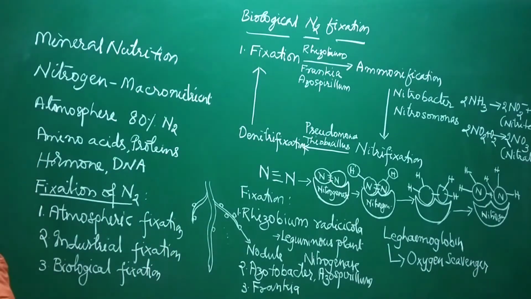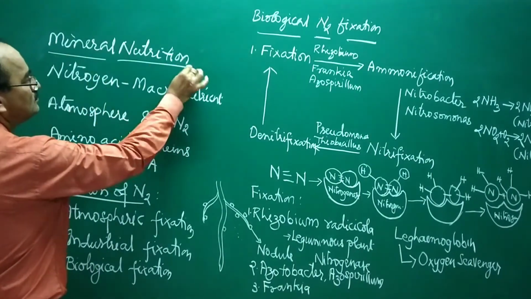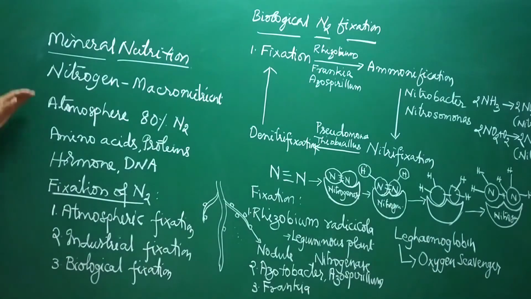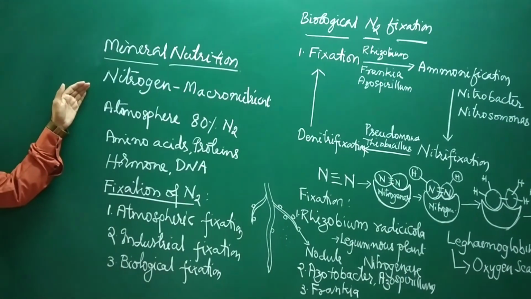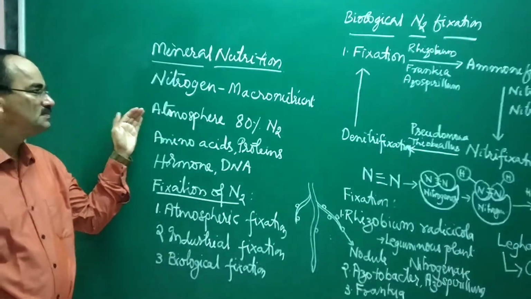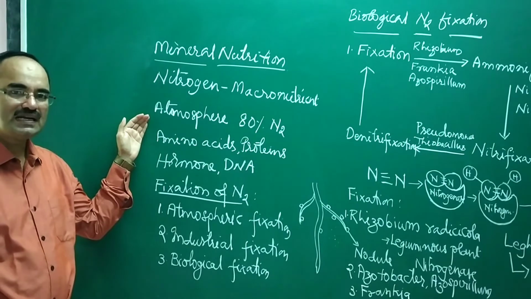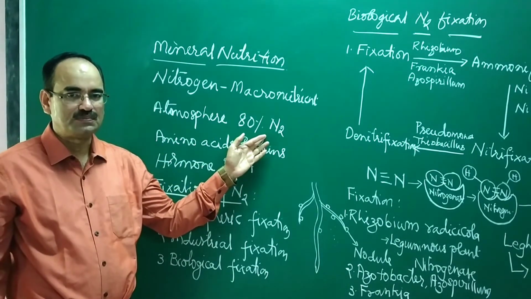So what did we study today? Let us learn once again. Nitrogen is a very important macronutrient. Though in the atmosphere we have 80% nitrogen, directly no organism can make use of nitrogen.